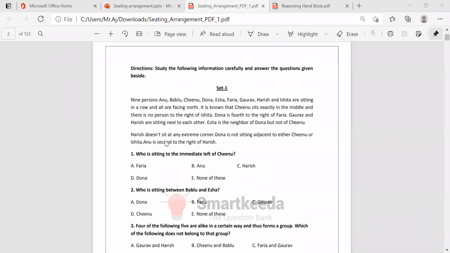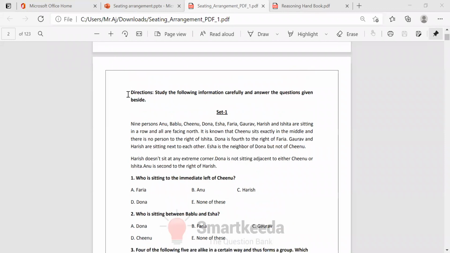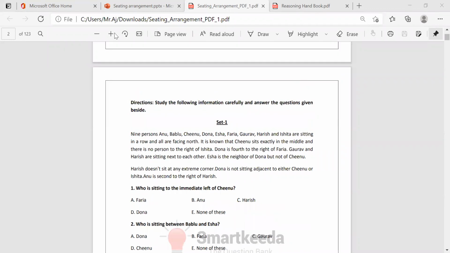So I said medium level questions, right? So this is how the medium level questions look. See, I'll show you here first of all what they're saying. It is a row. I'm taking one row from here to here.